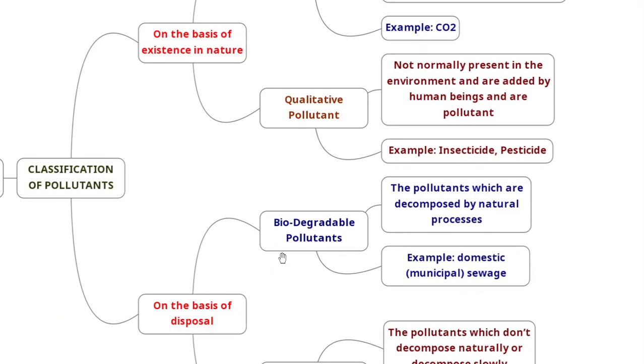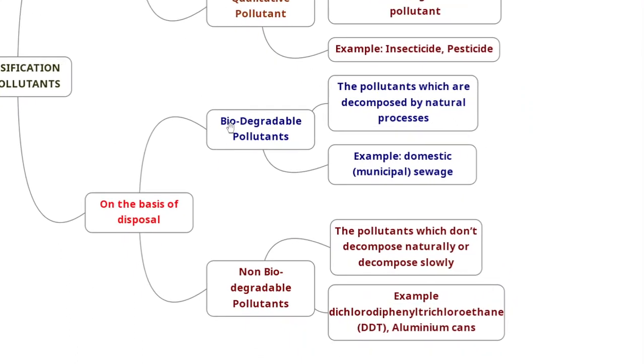So coming to the next item, based upon the disposal. Based upon the disposal, we can divide them into two forms. One is biodegradable, which means it can be decomposed in a natural manner. For example, let's say we have vegetable waste. Vegetable waste is decomposed by microorganism activity, and it can be easily decomposed and it will not create pollution in the further area. Next one is non-biodegradable.